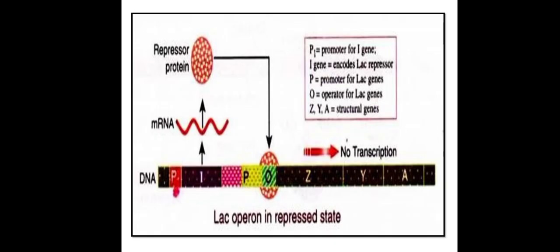Now in that figure we can observe that whenever there is an absence of lactose, the repressor protein, which is in the active state, binds with the operator site, which is near the lac structural genes, and the promoter site, which is the binding site for the RNA polymerase enzyme. These structures overlap with each other. Due to the binding of the repressor protein, there is no binding of the RNA polymerase and there is no expression of the structural genes.